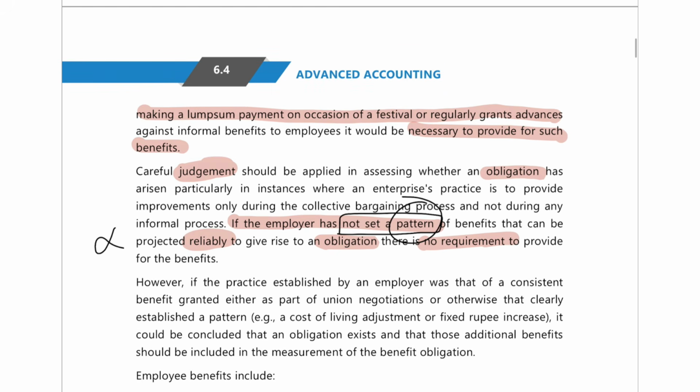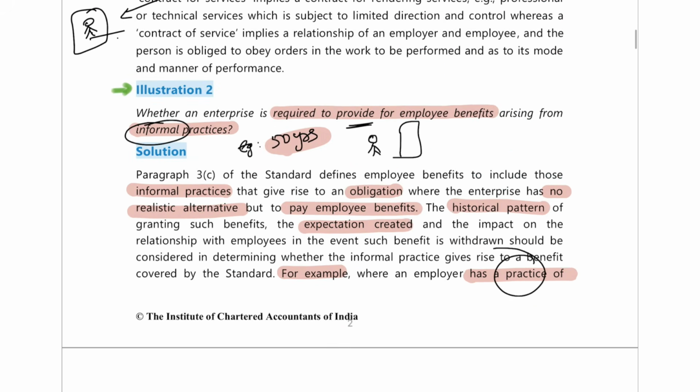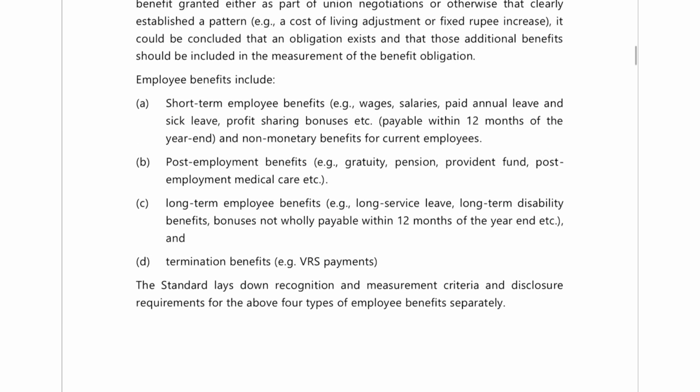I hope you understood the answer to the question, whether they will have to provide for employee benefits arising out of informal practices. If the employee has made an expectation in his mind due to a pattern, they will have to give it. So that was your illustration number 2.